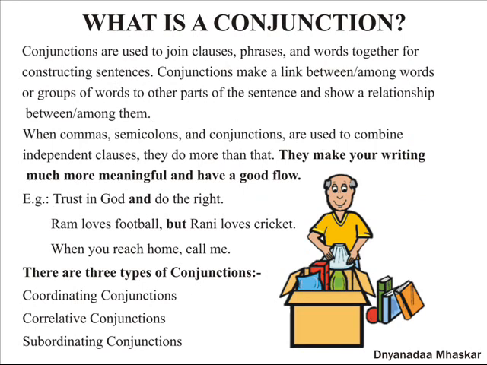What is a conjunction? Conjunctions are used to join clauses, phrases, and words together for constructing sentences. Conjunctions make a link between or among words or groups of words to other parts of the sentence and show a relationship between or among them. When commas, semicolons, and conjunctions are used to combine independent clauses, they do more than that. They make your writing much more meaningful and have a good flow. Let us see some examples.